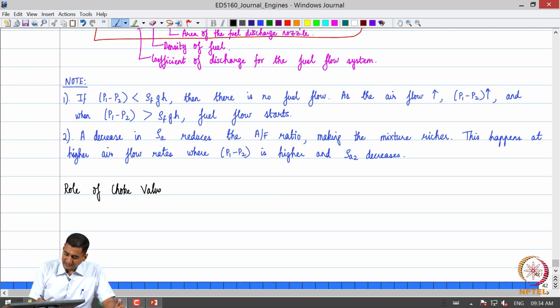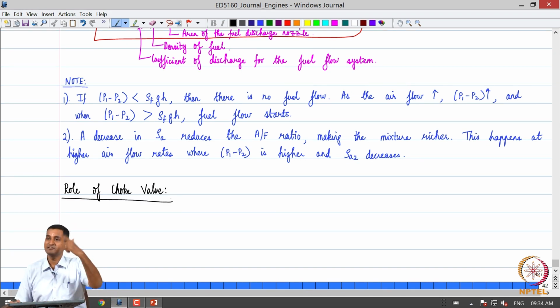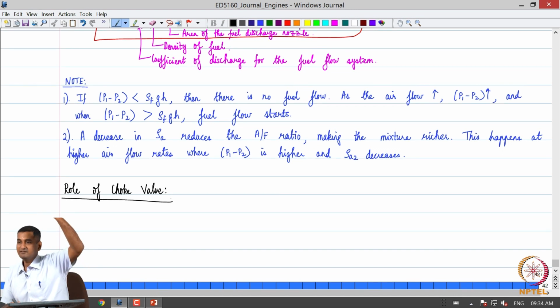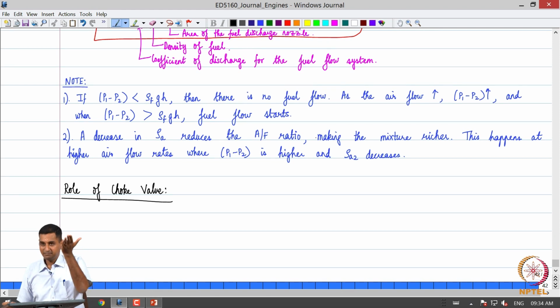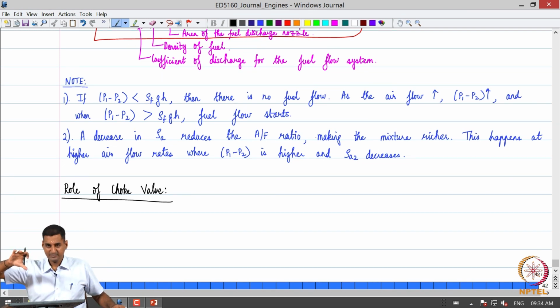So, I hope it is also clear how we get a richer fuel air mixture when we go to the power range, as we keep on increasing the throttle valve opening. You see that P1 minus P2 keeps on increasing towards the end, and rho A2 decreases. So the ratio changes, and the mixture becomes richer. Okay. So, that is what happens.